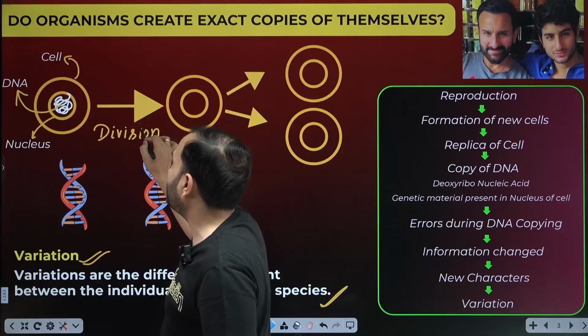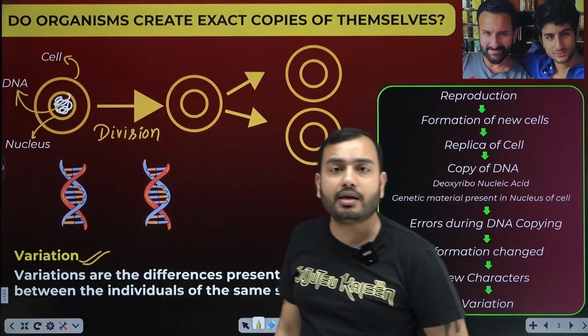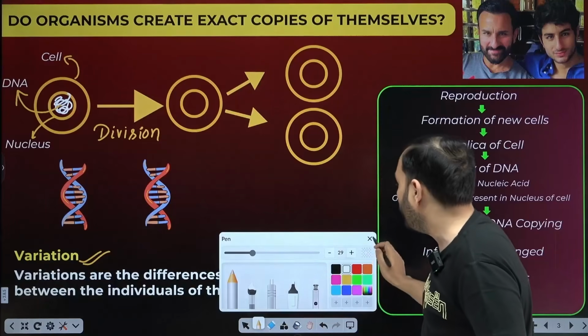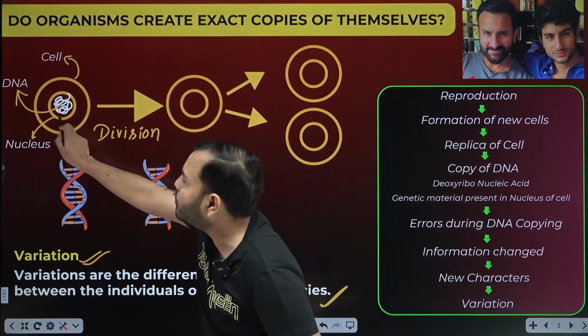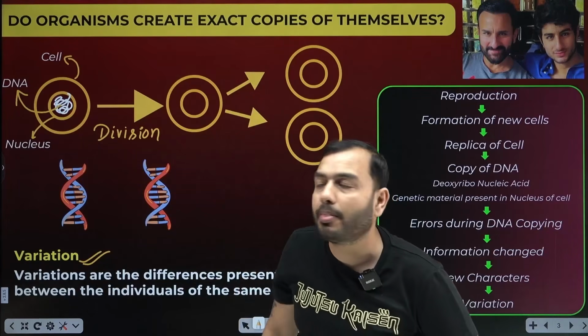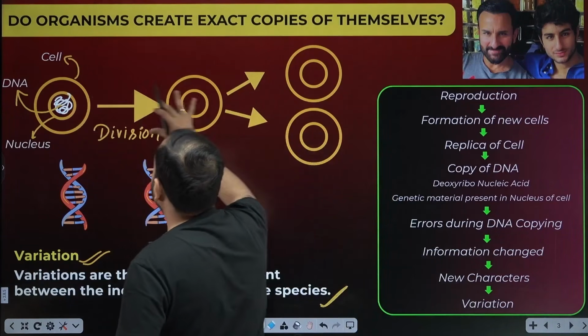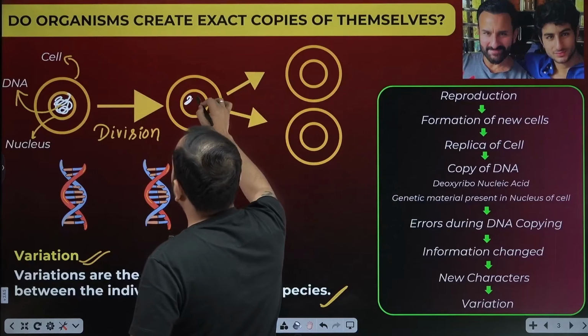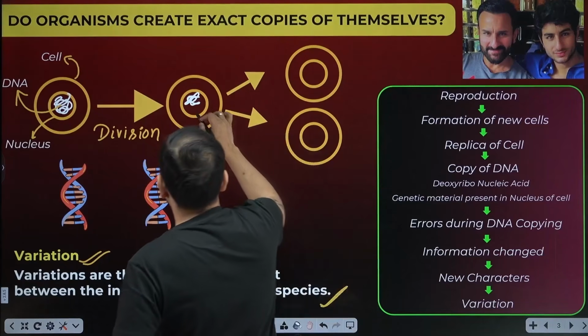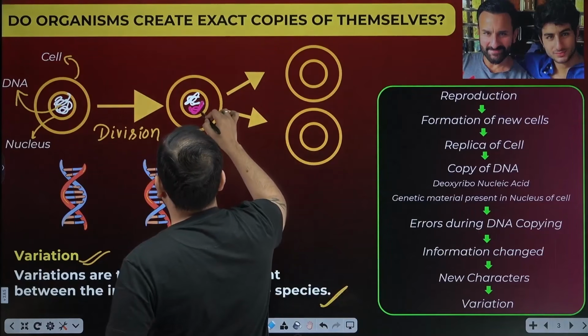Now it has become 2 from 1. So what will the cell do to become 2 from 1? It will try to make its copy. Right now, inside the cell's nucleus, what are you seeing? A thread. What is the thread? DNA, genetic material. So what did the cell do? It tried to make its copy. So a copy of its thread was made, one copy of this DNA, one is this DNA. And one started making its copy. One more thread was made.